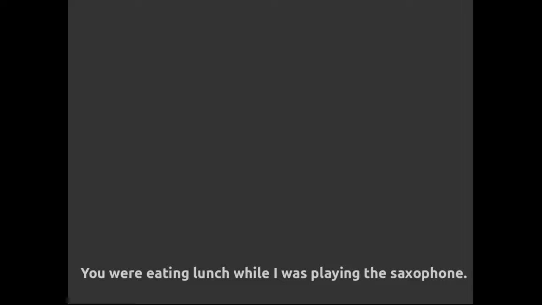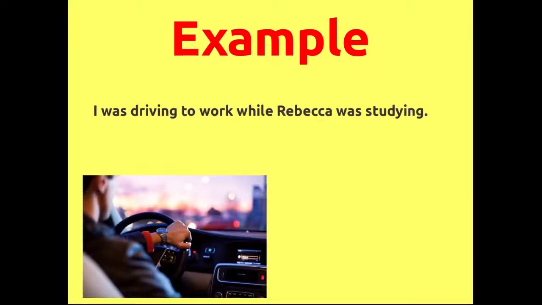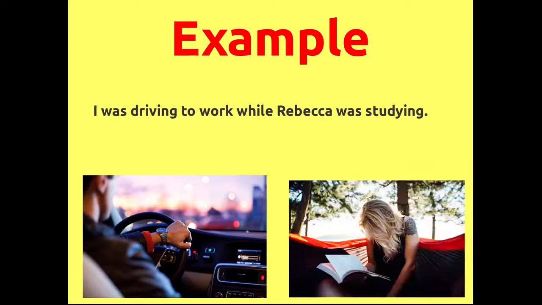You were eating lunch while I was playing the saxophone. The first long action is you were eating, and the second long action is I was playing. These are the two simultaneous activities. An example. I was driving to work while Rebecca was studying. First we have the past continuous, I was driving, and then the other past continuous, Rebecca was studying.